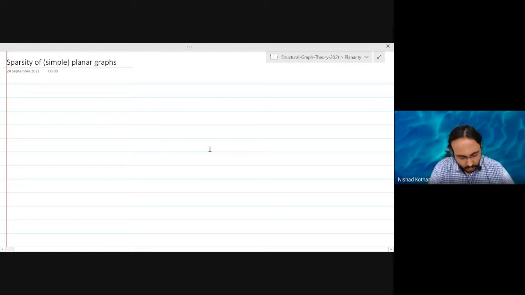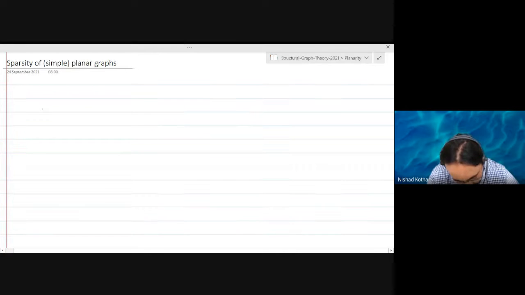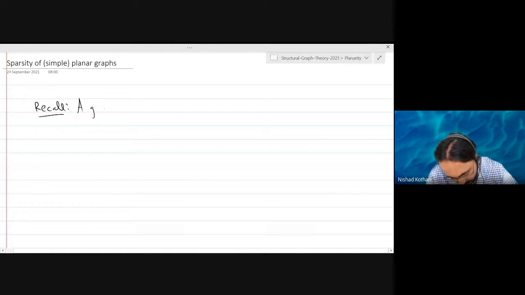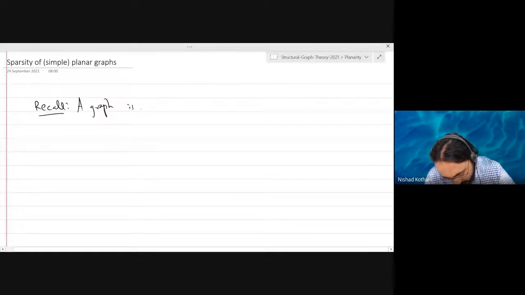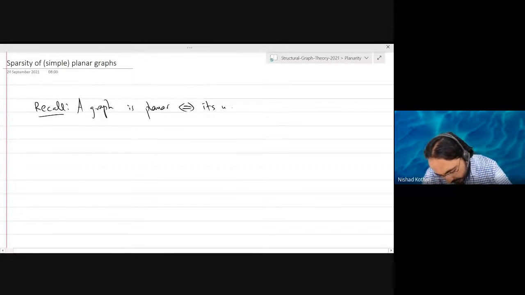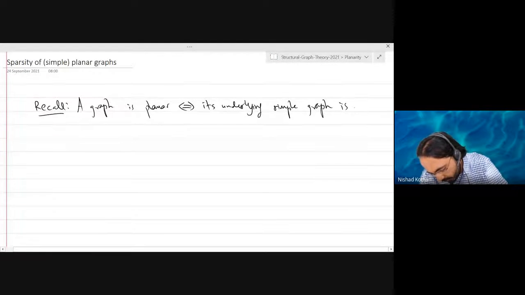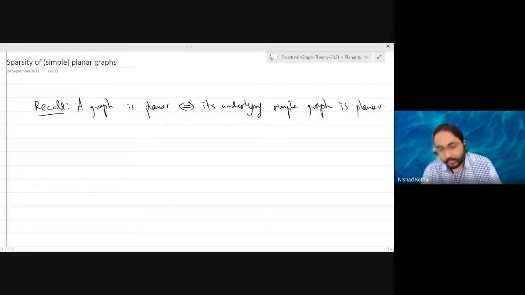Okay. So recall that a graph is planar if and only if its underlying simple graph is planar, right?